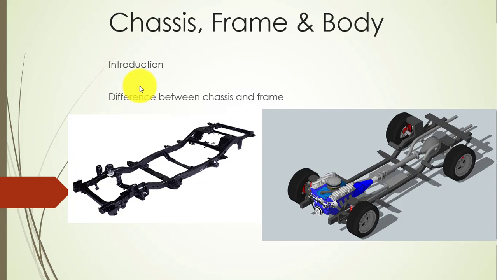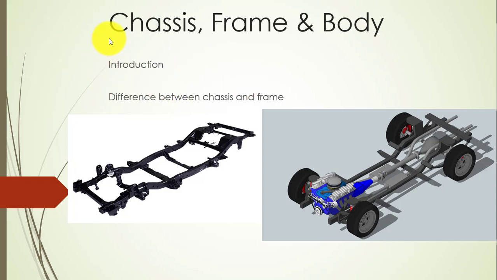So the next part, the third and last part of the first sector, is based on the chassis, frame and body, which considers all the structure and all the components of the vehicle. An automobile considered as a four-wheeler or any heavy vehicle will have all three parts, or we can say two parts from this, which are chassis and body. Frame is not given in all the vehicles, which we'll see in further lectures.